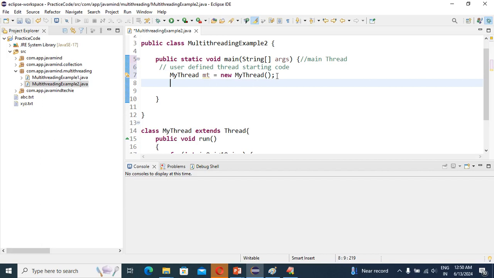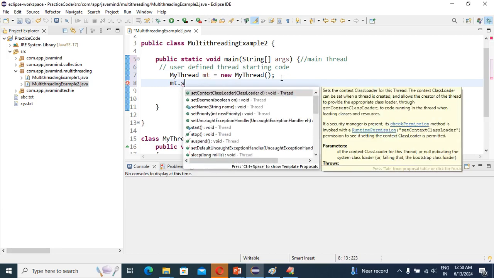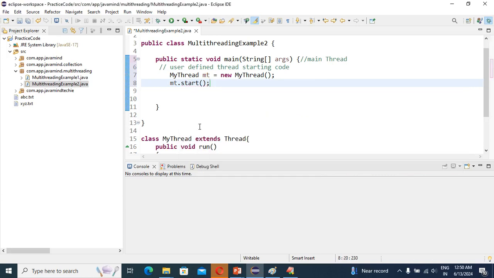After that, what do we need to do? We need to call the start method: mt.start. Correct? Done. So this is where the user defined thread is started.